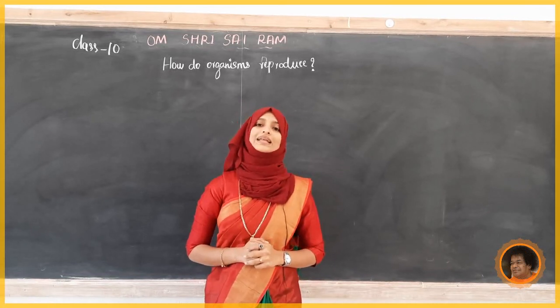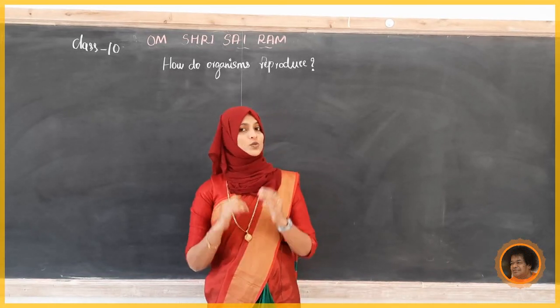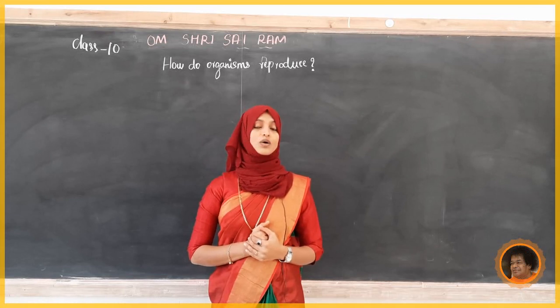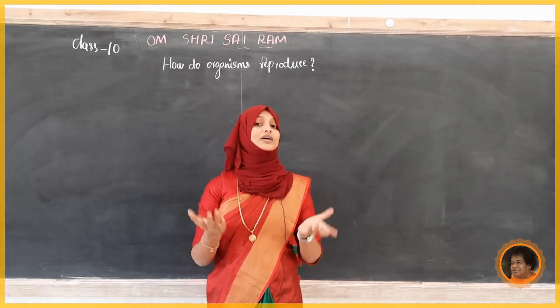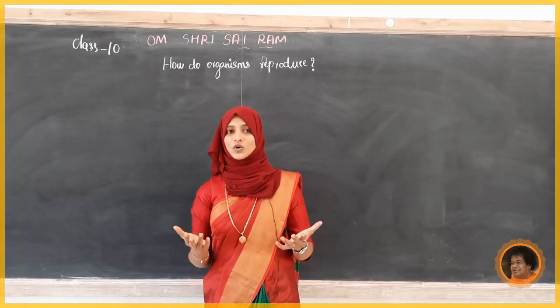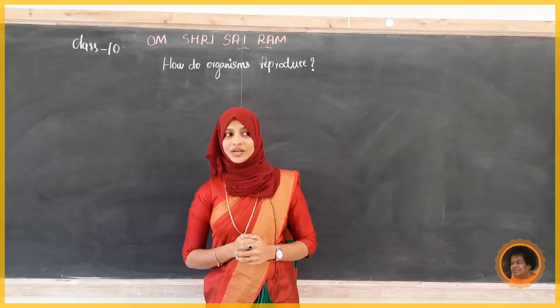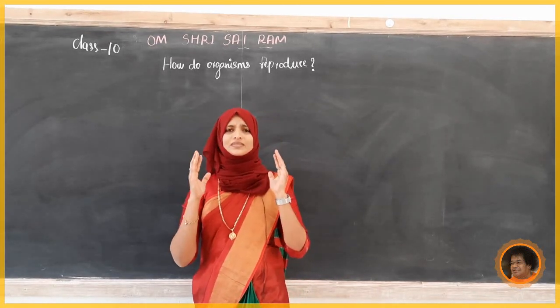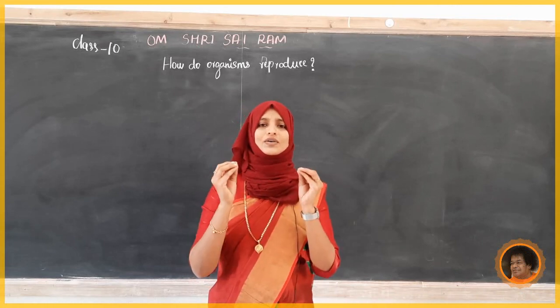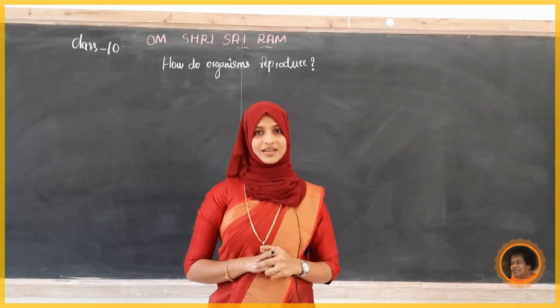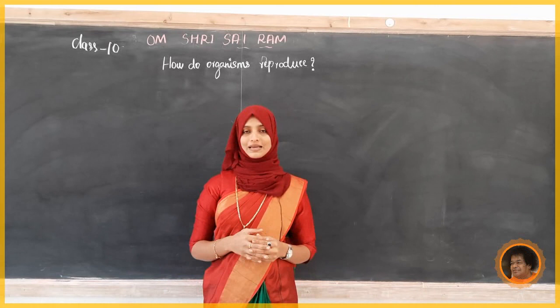What is the name of the male gamete? That is called sperm. How is it? It is microscopic. Sperm is microscopic, and it is present in the semen. That is a fluid, and it is called semen.